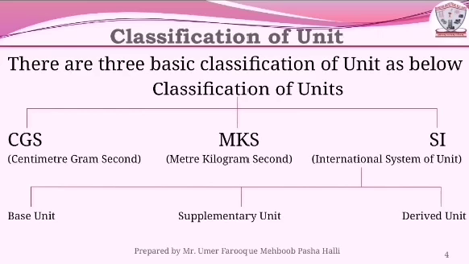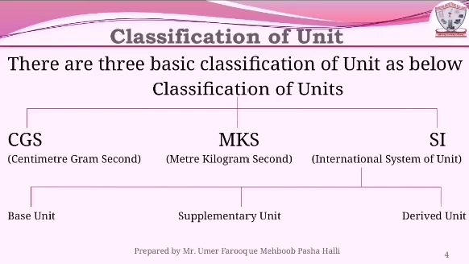Next, derived unit. The derived unit consists of area, volume, frequency, velocity, angular velocity, acceleration, angular acceleration, force, pressure, after that work, energy, power, potential difference, resistance, capacitance, magnetic flux, inductance, etc. The area is always measured in the square meter, denoted by m². Frequency is measured in hertz, denoted by capital H, small z.